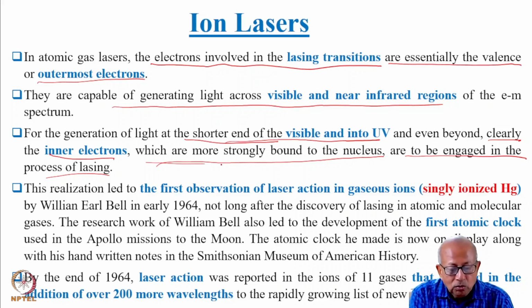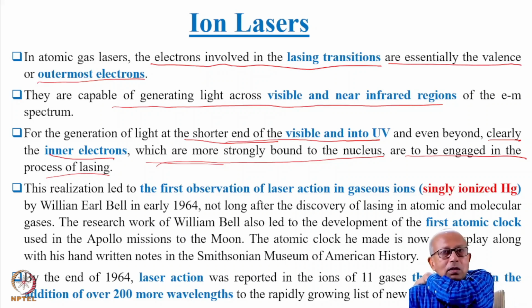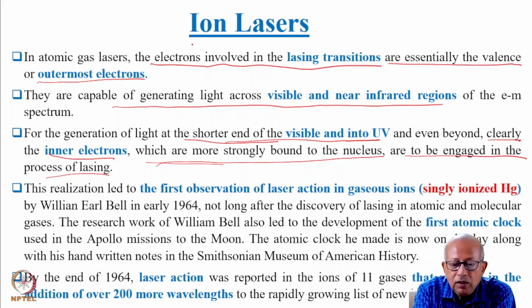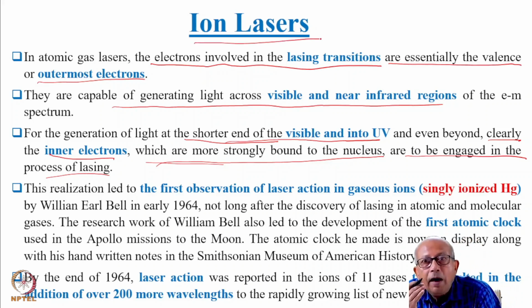And how can you do that? How can you involve electrons which are closer to the nucleus, that is, bound more strongly to the nucleus? You will have to strip the outermost electron or electrons from a neutral atom. That means the active species of these ion lasers will have to be an ion and not a neutral atom. That is why they are called ion lasers.